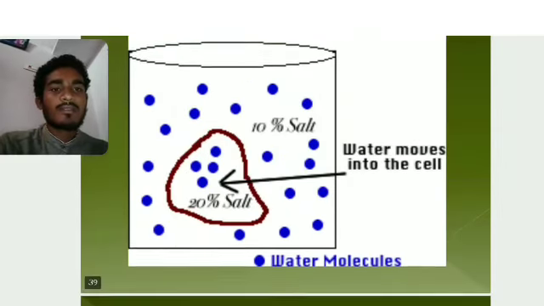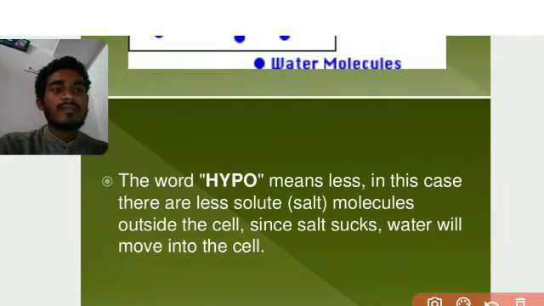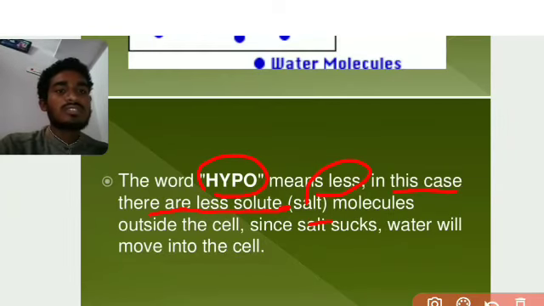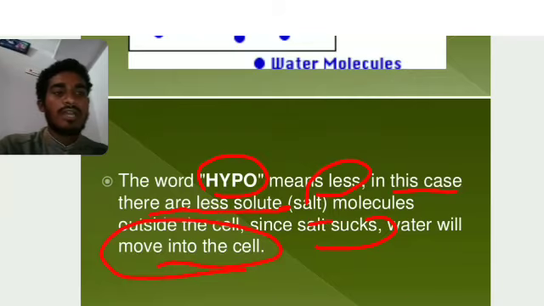Here, hypo means less. In this case there is less solute, meaning salt molecules, outside the cell. Since salt sucks water, water will move into the cell. This is the process of hypotonic. Hypo means less.